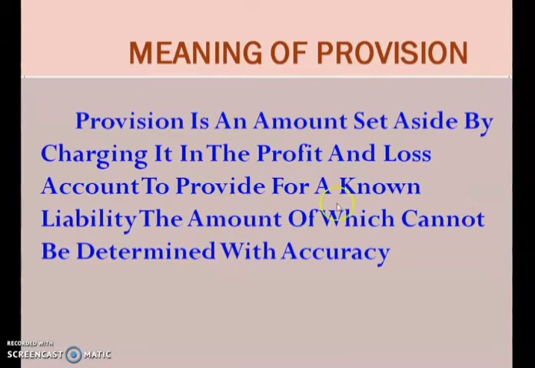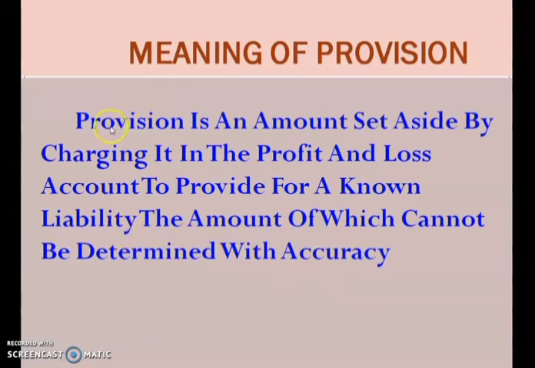Okay, that is a known liability. So for meeting that liability, we set aside some amount from our profit. It is known as a charge to the profit. So we are taking out some part of the money from our profit to meet this known liability. Depreciation is one example for that.